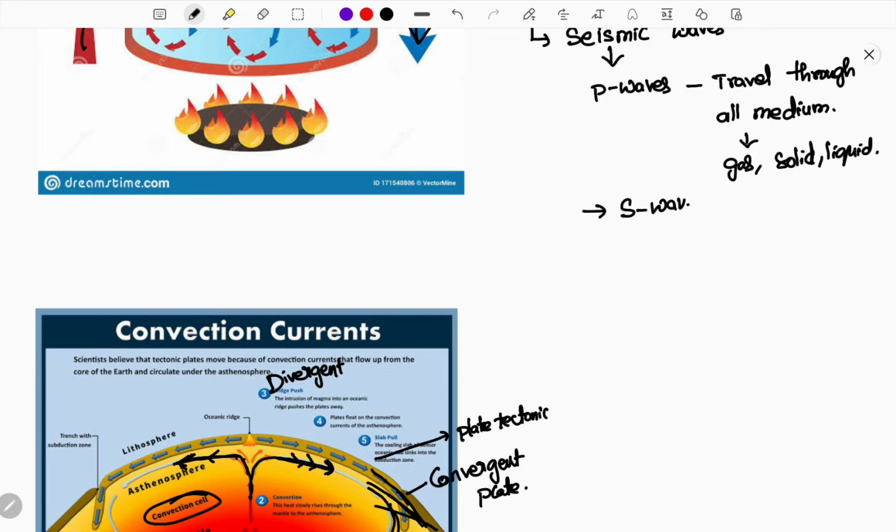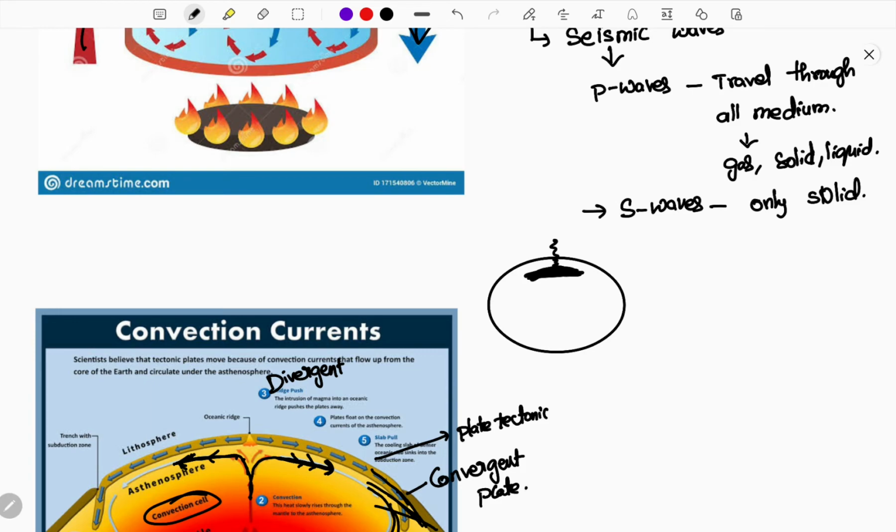What is the feature of S waves? S waves travel only through solid. S waves are like water waves, which flow only through a single medium. So it flows like a waveform, but it only passes through solid. Now let us consider earth is like this. Here there is an asthenosphere liquid layer, but S waves cannot pass through. If I send an S wave like this, it will not pass beyond this, and so I can know that there is a liquid layer present beneath that.